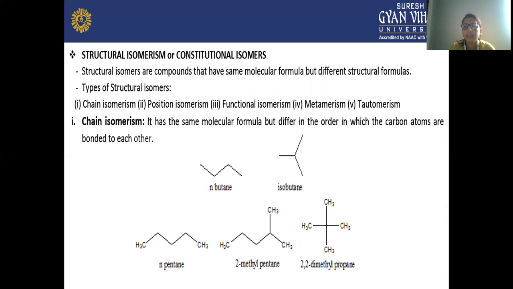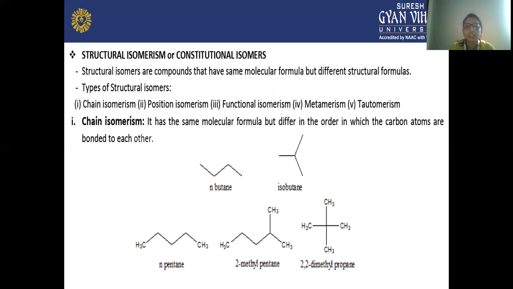The difference is that the orientation is different in the carbon atoms, in the chain, or in the position of the functional group, or the functional groups are different. The types of isomers are chain isomers, position isomers, functional isomers, metamerism, and tautomerism.